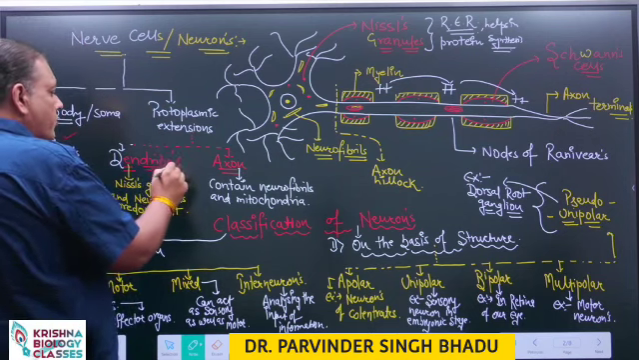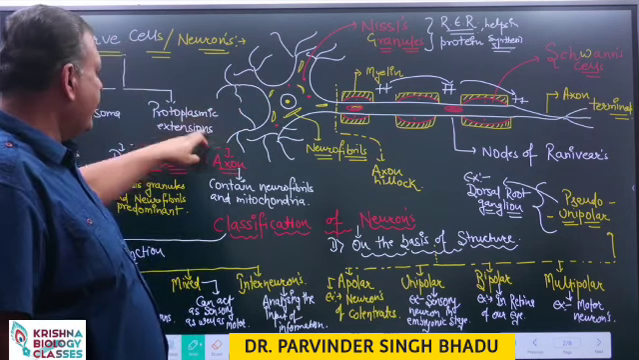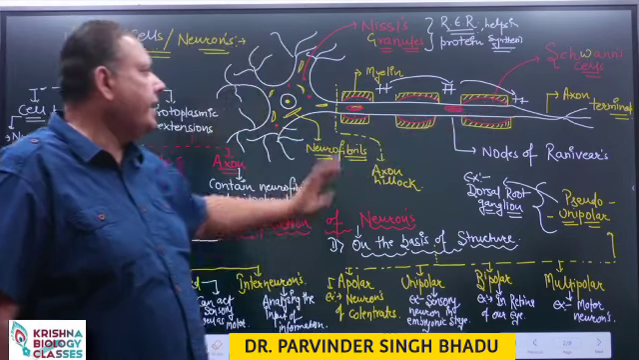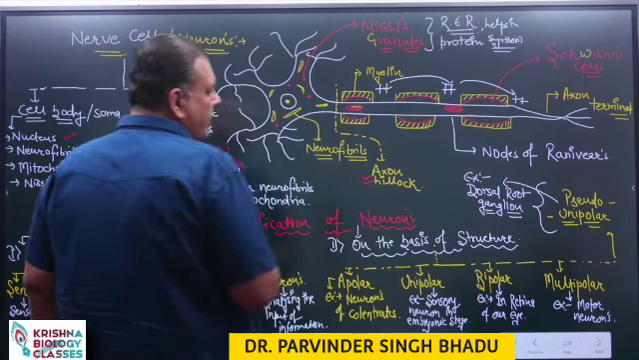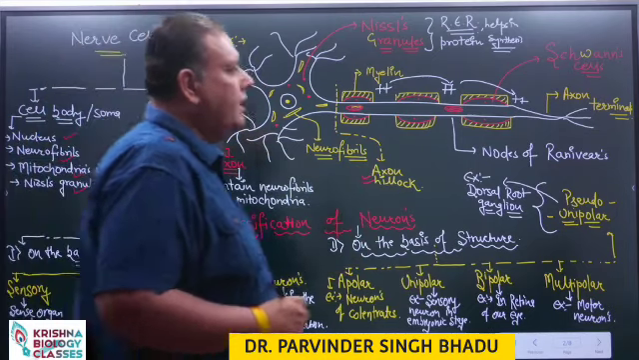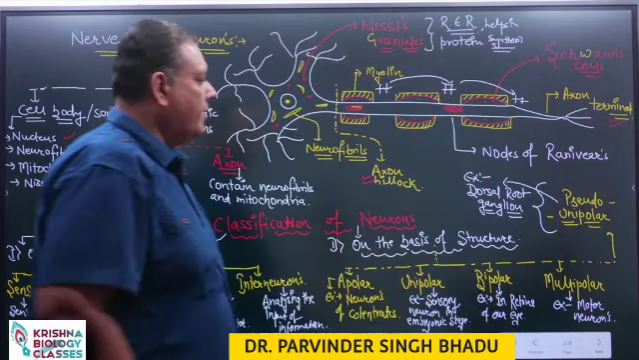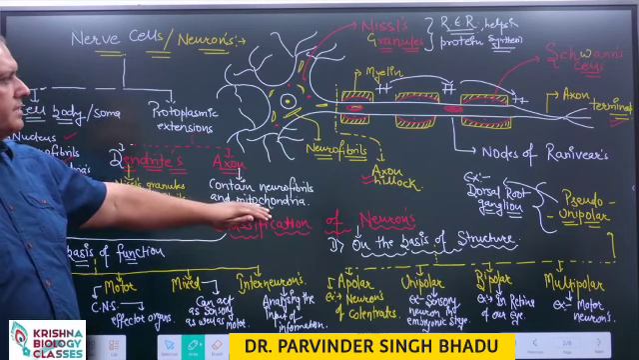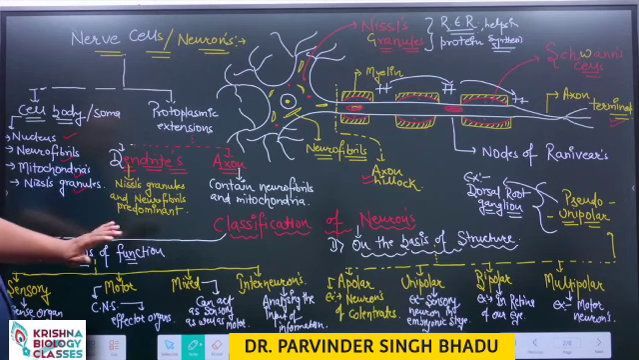All those protoplasmic extensions which are smaller in size are named as dendrites together, whereas the longest protoplasmic extension is named as axon. The place where the axon starts is named as axon hillock and where it ends is named as axon terminal. Now, inside the axon, neurofibrils and mitochondria are present. Inside the dendrites, Nissl granules and neurofibrils are predominant.